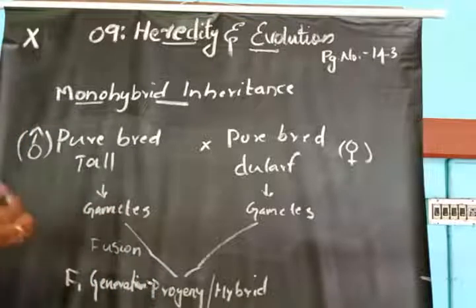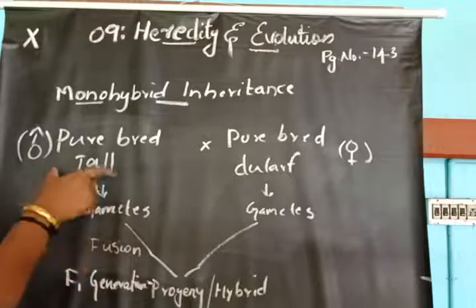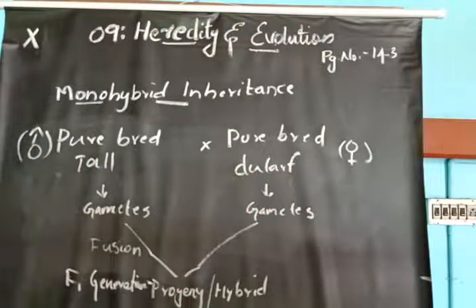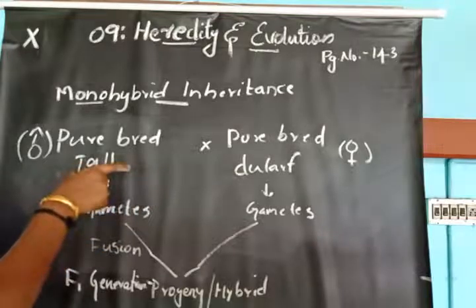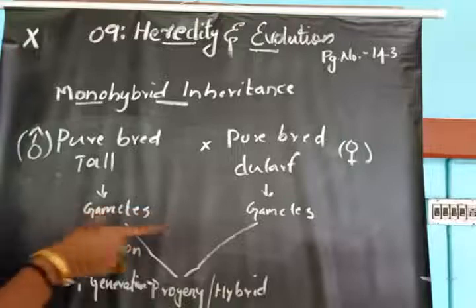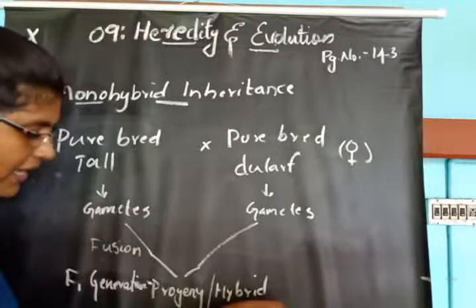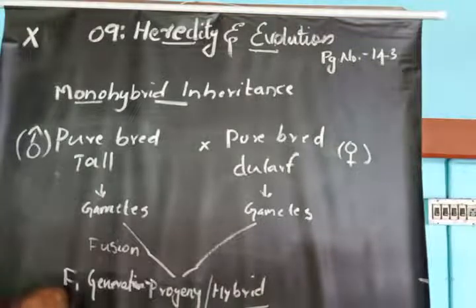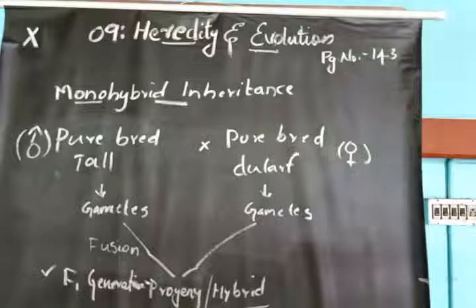So Mendel crossed pure breed tall and pure breed dwarf, the gametes are produced, and these gametes undergo fusion to produce a hybrid. That is called the F1 generation.